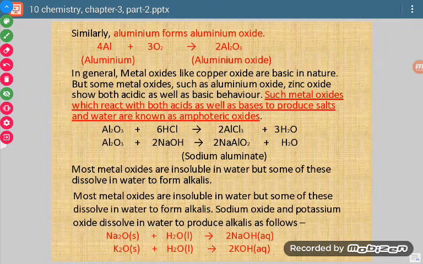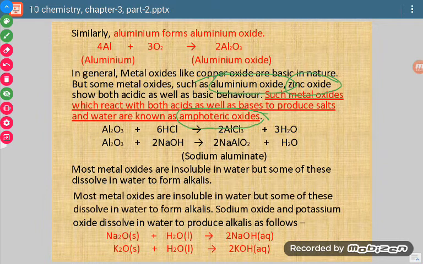Aluminium oxide reacts with acid as well as with base, and forms salt and water. Such oxides which act as acid as well as base are known as amphoteric oxides. Two examples of amphoteric oxides are aluminium oxide and zinc oxide.